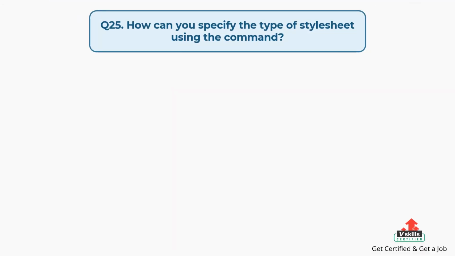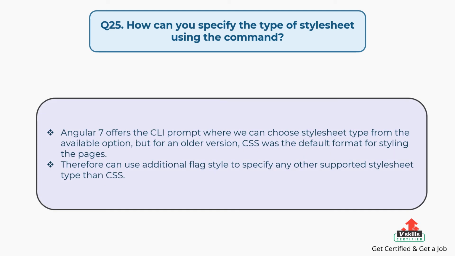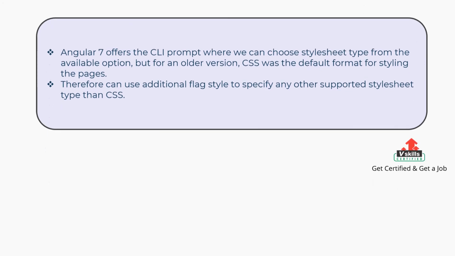Question number 25. How can you specify the type of style sheet using the command? The answer is: Angular 7 offers the CLI prompt where we can choose style sheet type from the available options, but for an older version, CSS was the default format for styling the pages. Therefore we can use the additional flag style to specify any other supported style sheet type than CSS.